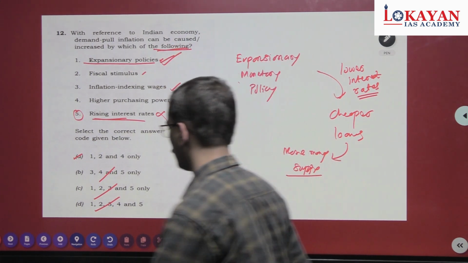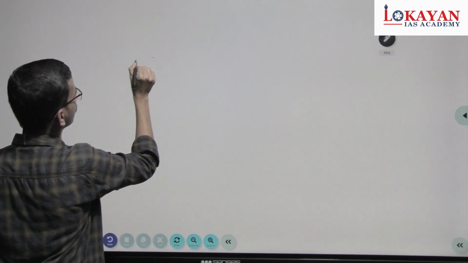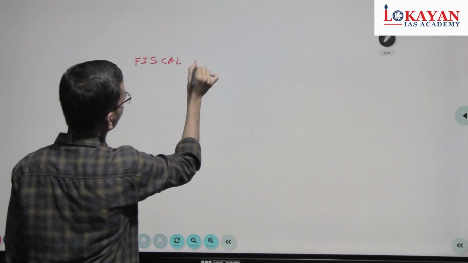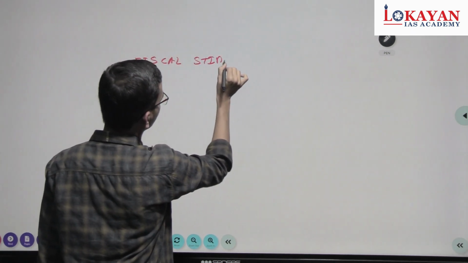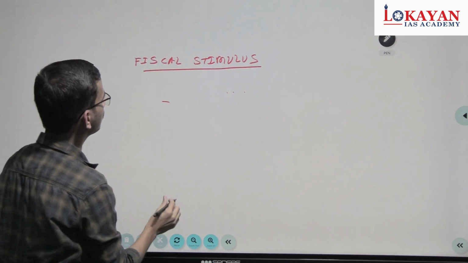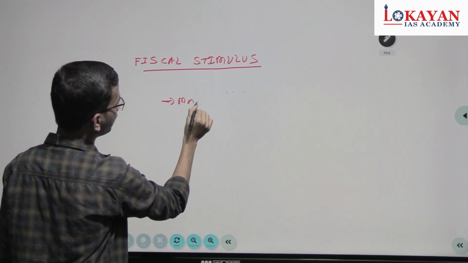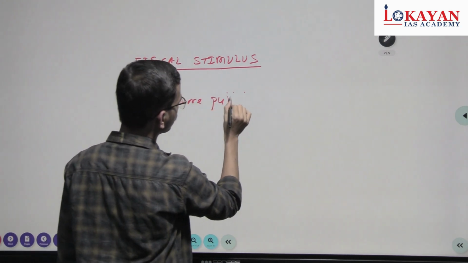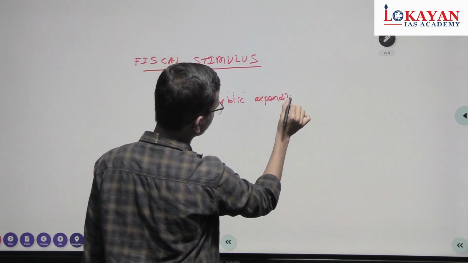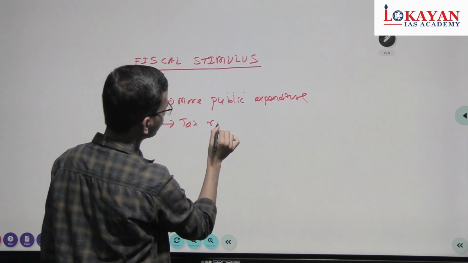Now fiscal stimulus. Fiscal stimulus means more public expenditure, tax cuts, tax rate cuts.